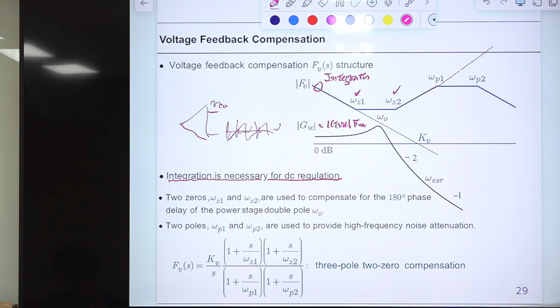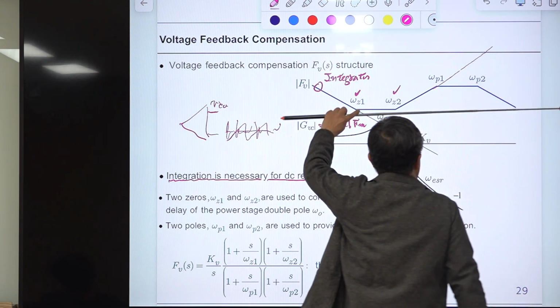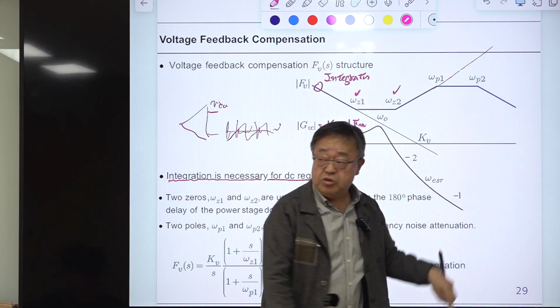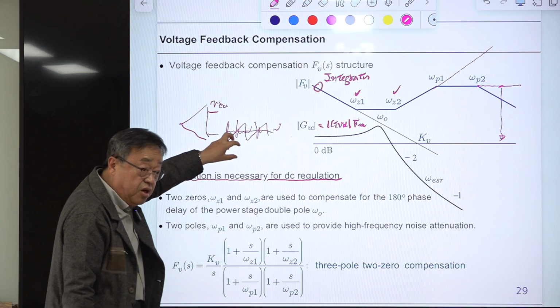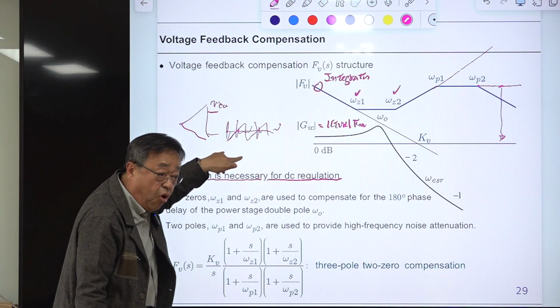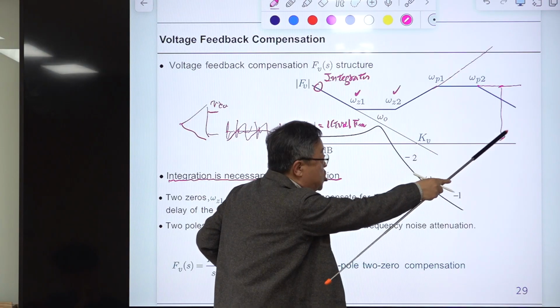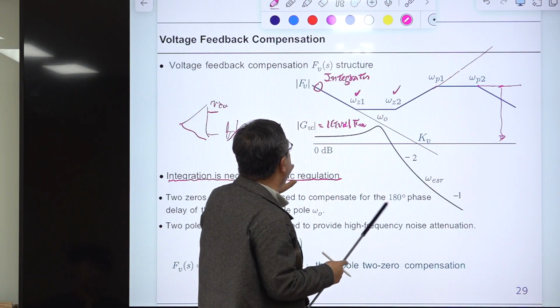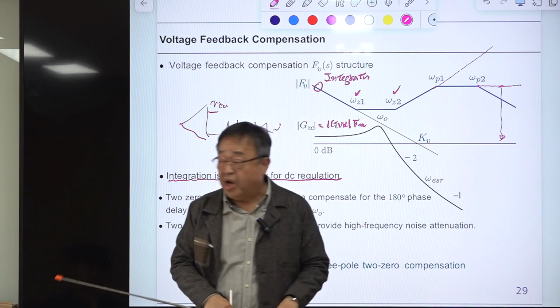So you should knock out these high frequency components. Then you should apply one pole here. With one pole, this will be this flat line, but still noise is attenuated only this much. So to reduce this noise level sufficiently for the region of safe operation, you should add another pole here. So eventually the high frequency asymptote of this voltage feedback compensation is smaller than -1.